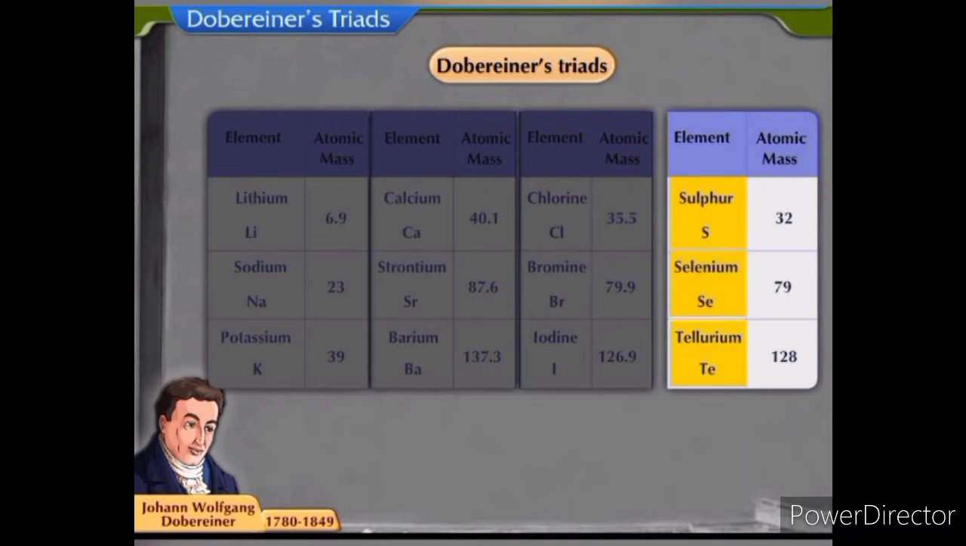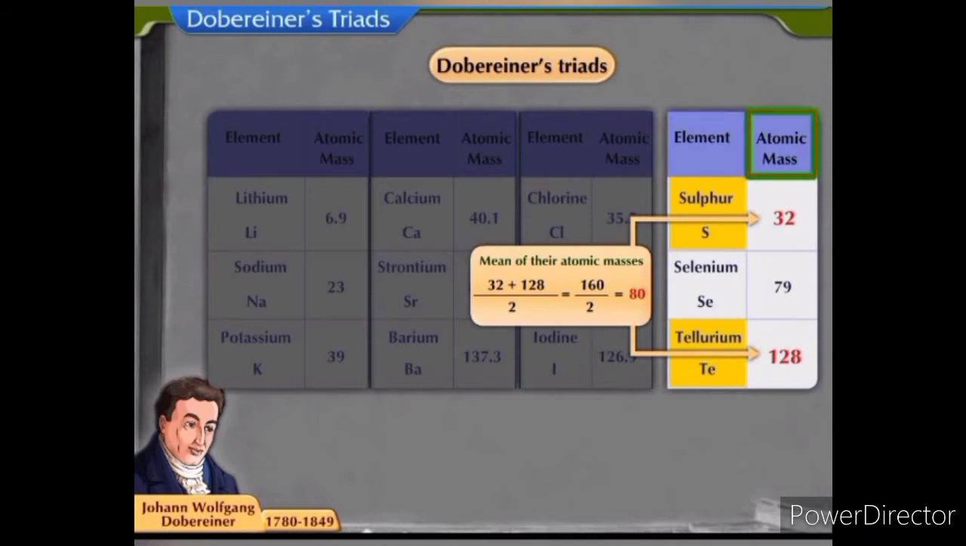Sulfur, selenium and tellurium also form a triad. The atomic mass of sulfur is 32 and that of tellurium is 128. The mean of these values is 80, which is approximately equal to the atomic mass of selenium, which is 79.